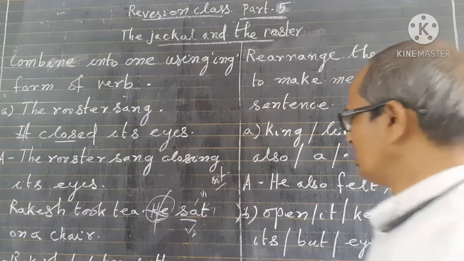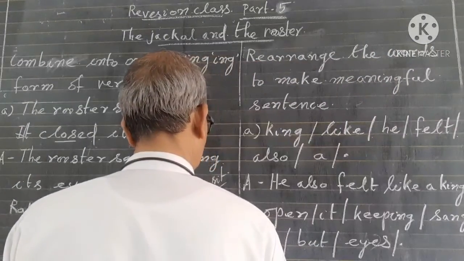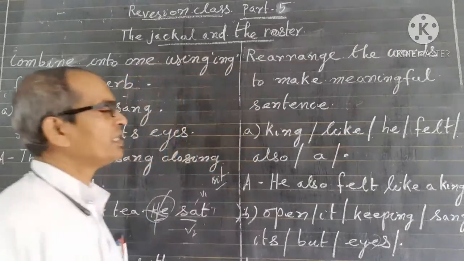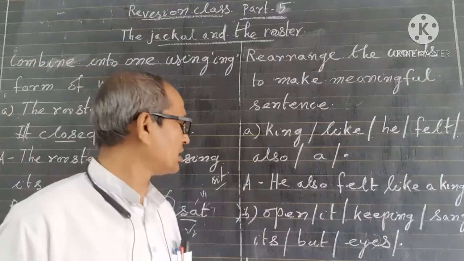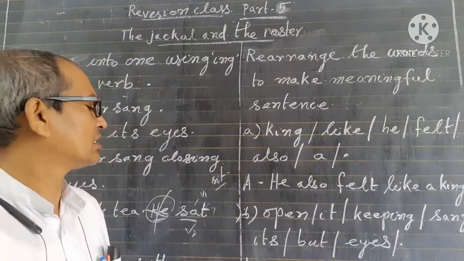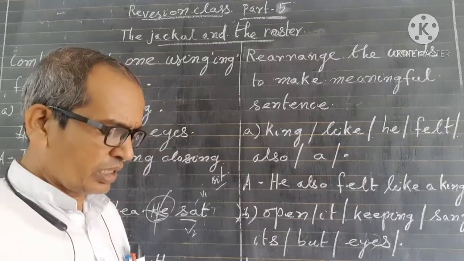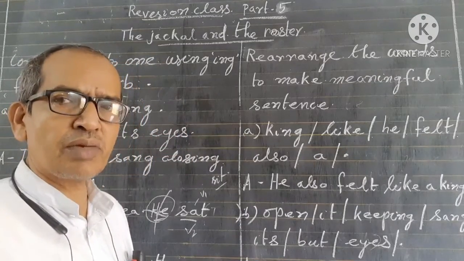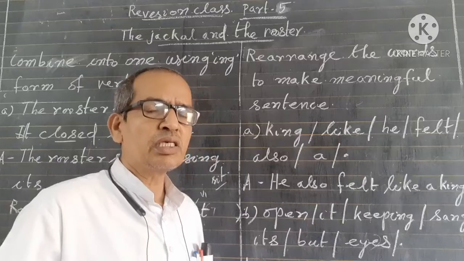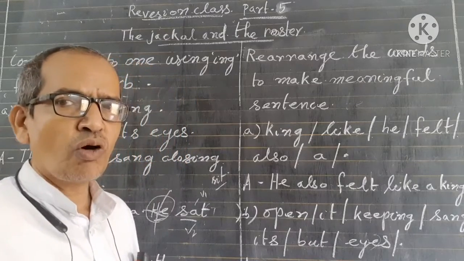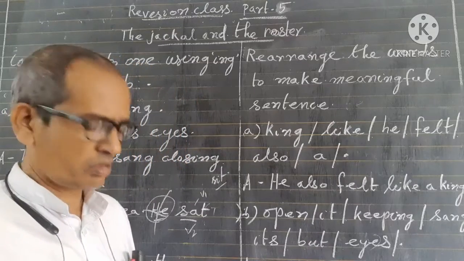Okay, children. So here, open, it, keeping, sang, its, but, eyes. Look at this, children. We have to rearrange them. After the rearrangement, again we have to count whether we have left any words or not.